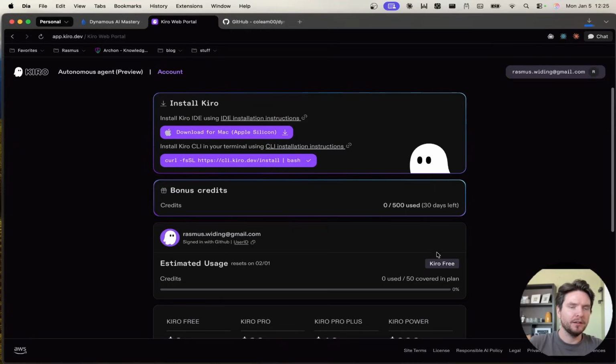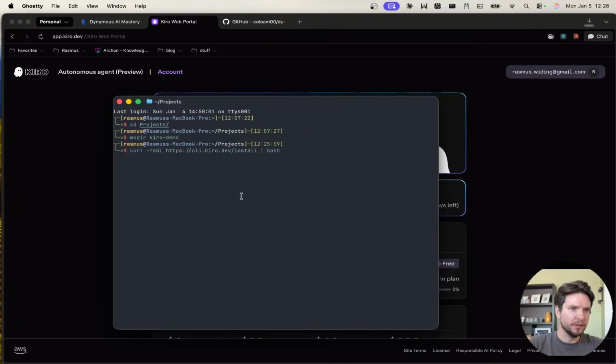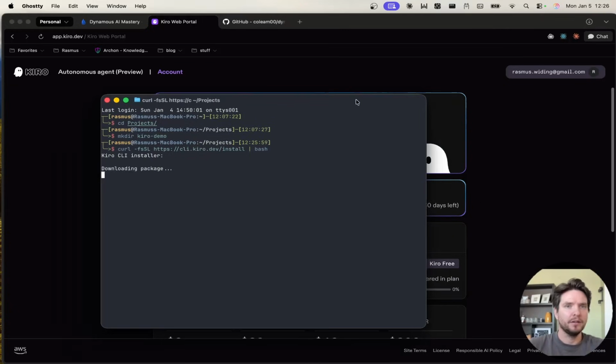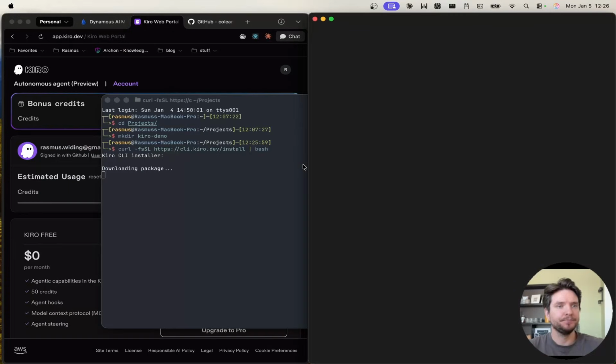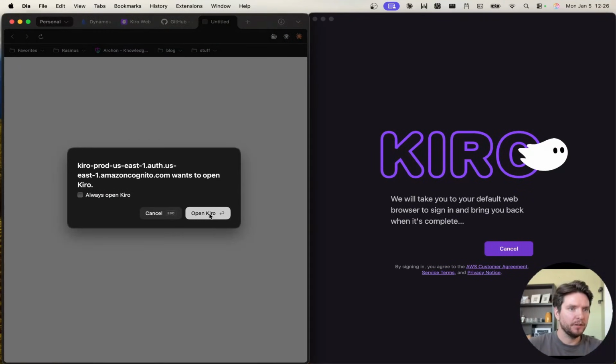While that is happening, let's install it. We can do that too, right? So I'm just gonna run the curl command here, and we can do that in the meantime. Gonna install everything, get up and running, make sure it works. Download is done as well, so I'm gonna start the installer of the IDE. Let's see, Kiro. It's open. Okay, here we go. I'm gonna sign in with my GitHub.